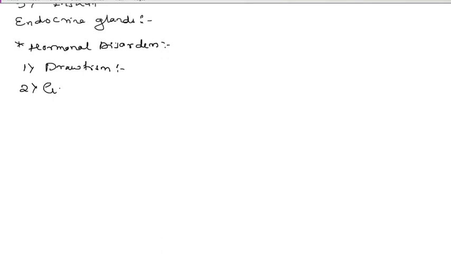Yes, the second type of hormonal disorder is gigantism. Hypersecretion of growth hormone leads to an abnormal condition known as gigantism or excessive growth. Yes, my dear students, what is meant by hypersecretion? It means in childhood slightly more secretion of any hormone takes place, and that leads to a disorder called gigantism.